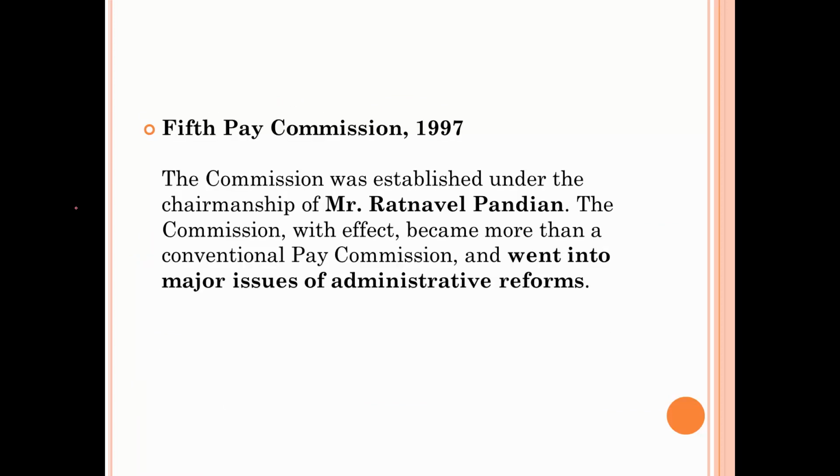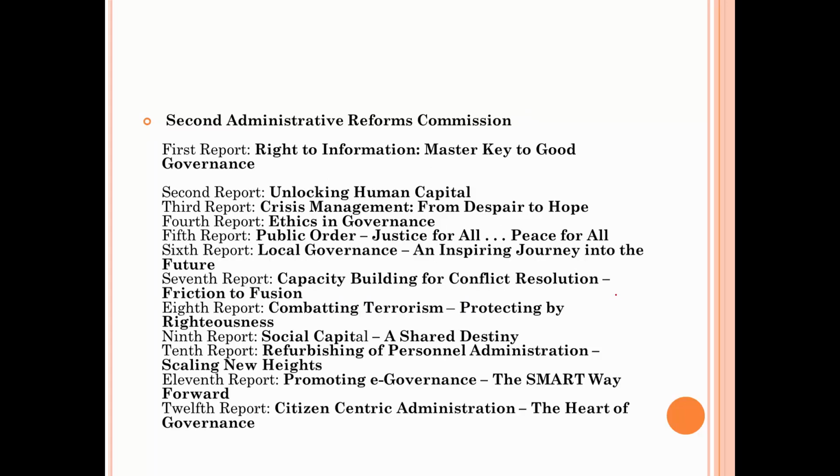And after that fifth pay commission in 1997, apart from giving the normal recommendation of pay hike, it also went into major issues of administrative reforms, means how to make sure that the corruption is reduced and all those things. Then after that, in 2005 to 2009, we had the second administrative reforms commission, and it gave so many reports. There are 15 reports here. 12 reports are written. First report was right to information, master key to good governance.